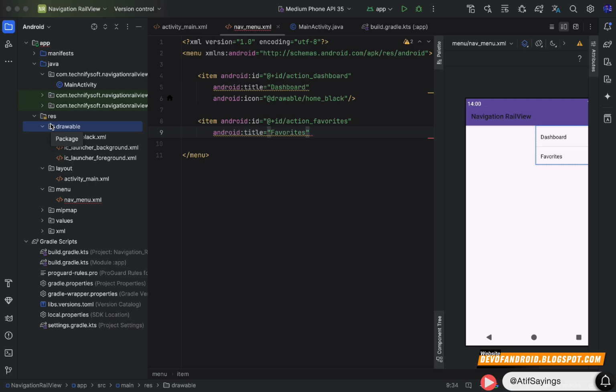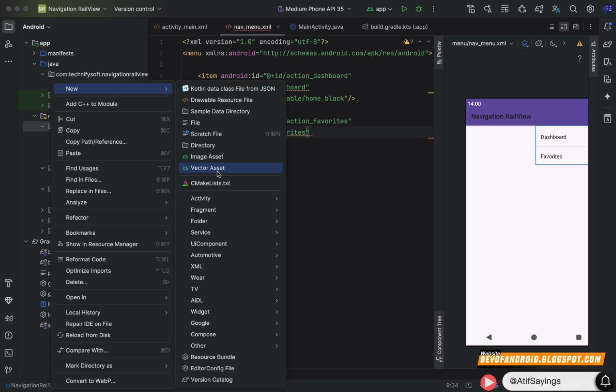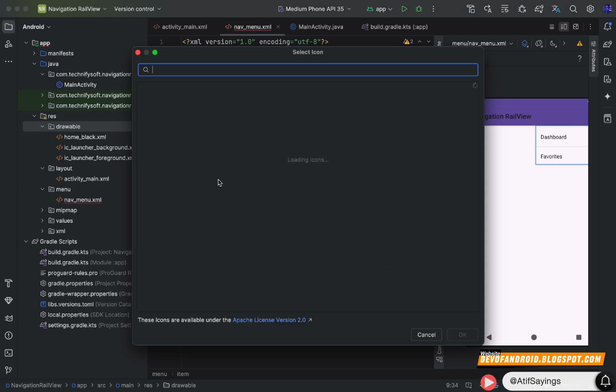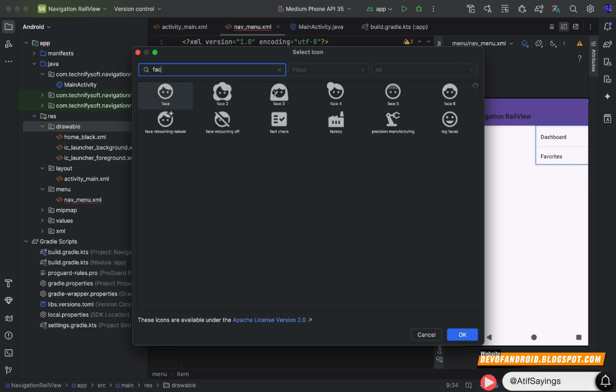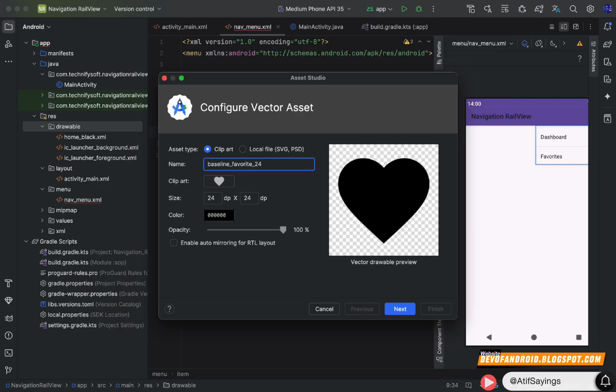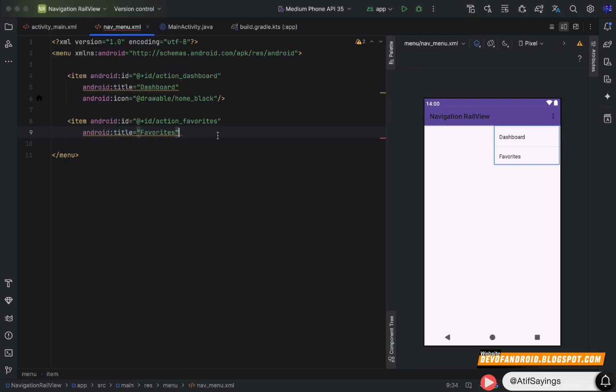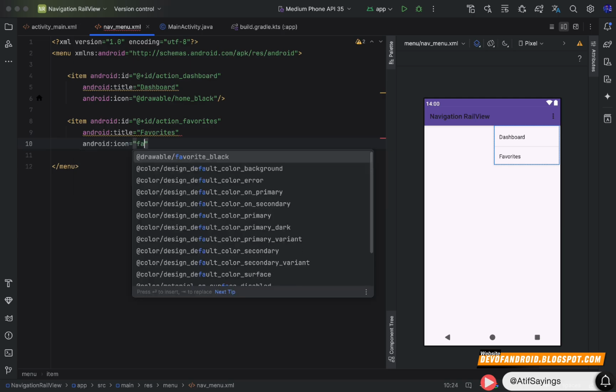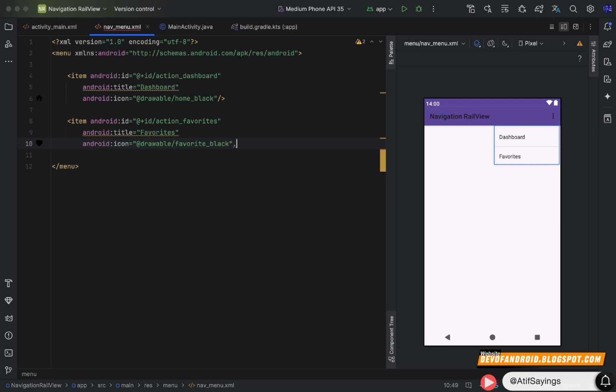Right click on drawable folder, click new, click vector asset, click the clip art icon, search for the icon with name fav, choose an icon, click OK. Let's rename the icon with the name favorite_black. Click next and finish. Now we can show that icon in our menu item using the property icon.